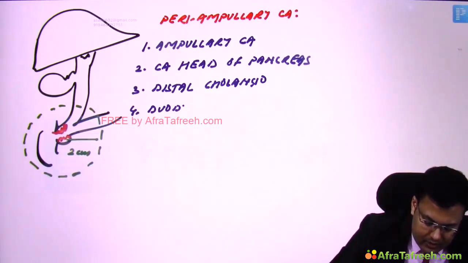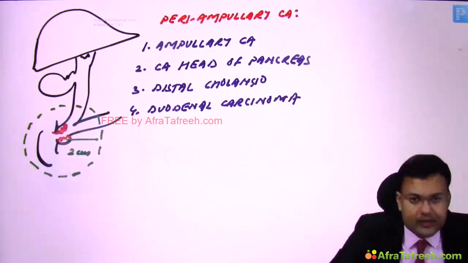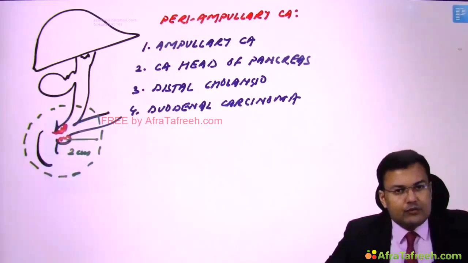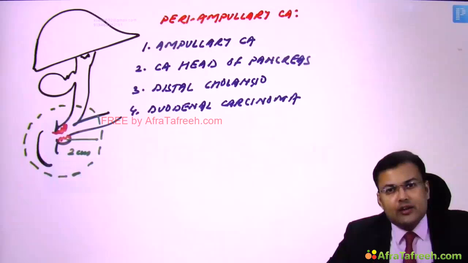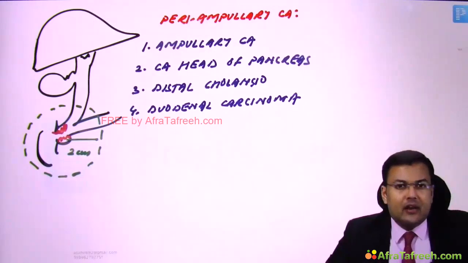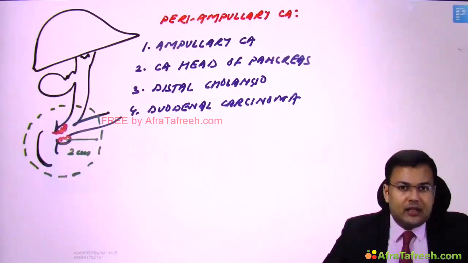Duodenal carcinoma, right? Now, out of these 4, which one is having worst prognosis, which one is having best prognosis? The malignancy which is outside of hepatobiliary pancreatic tract, which is totally different, that is having best prognosis.